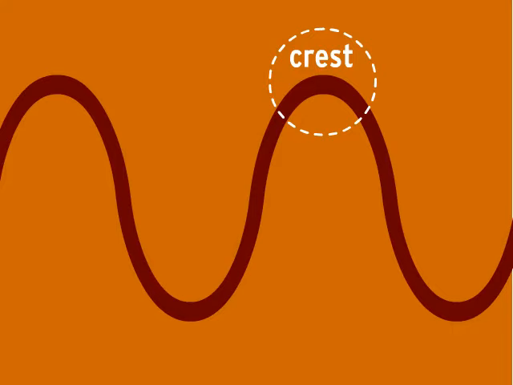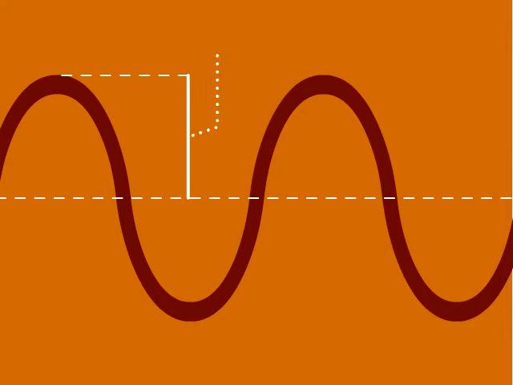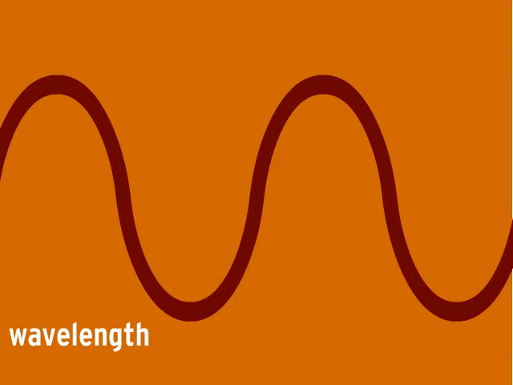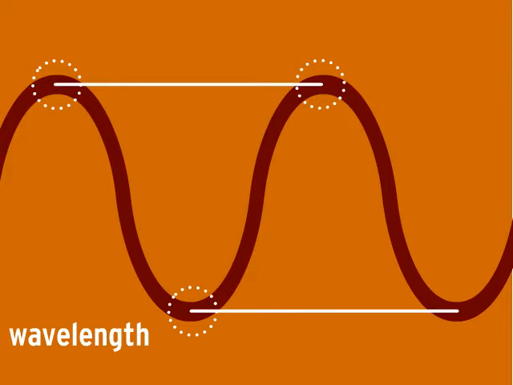The crest is the highest point of a wave, and the trough is the lowest point. The distance between the center of the wave and the crest is the amplitude. This is also a measure of how much energy is carried in the wave. The distance a wave travels in one cycle is one wavelength. That's measured by finding the distance between two crests, or two troughs.